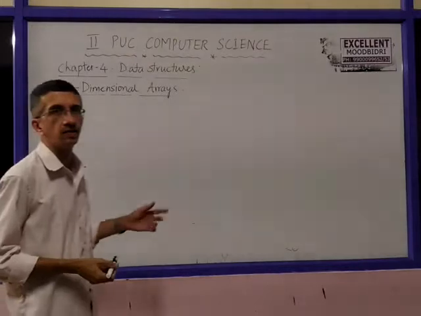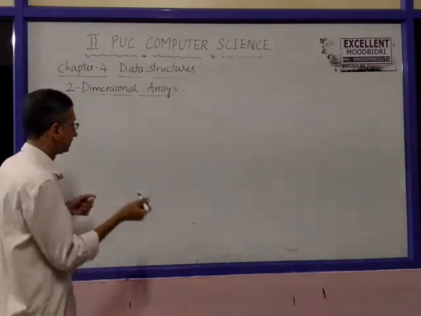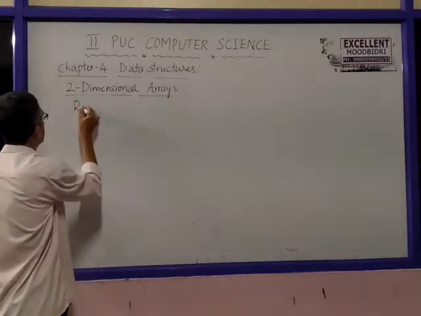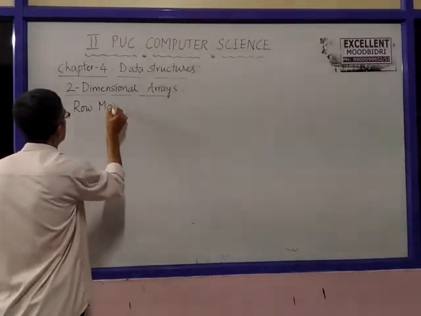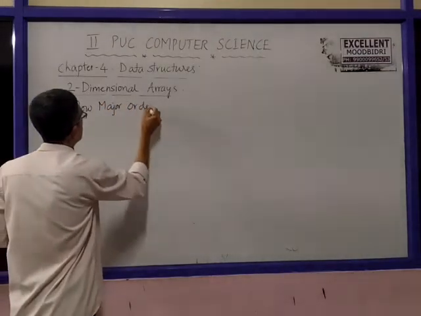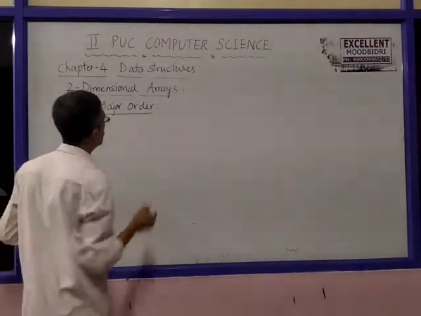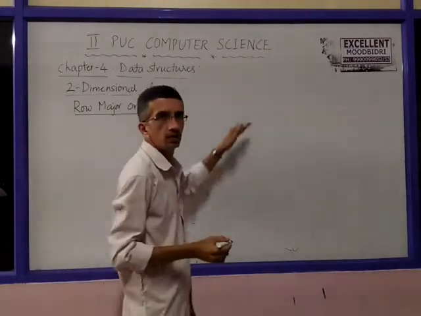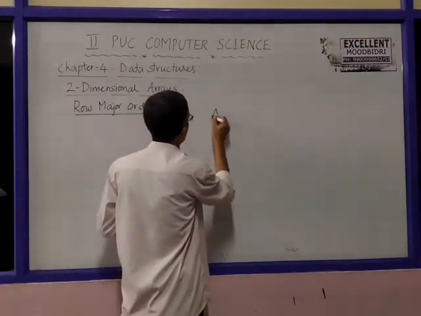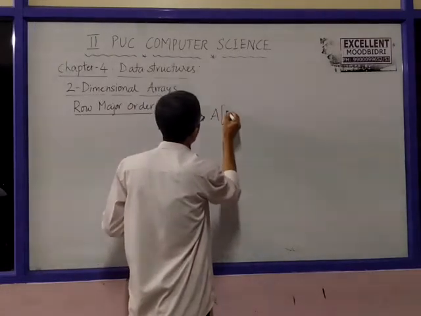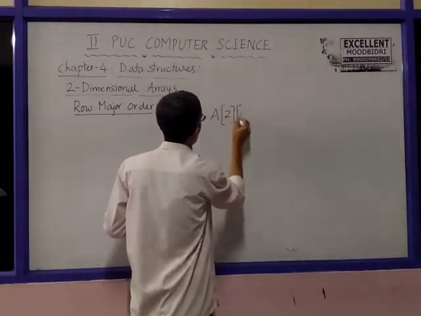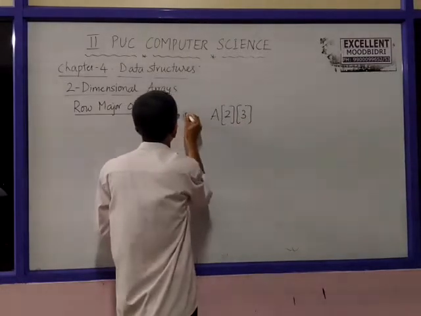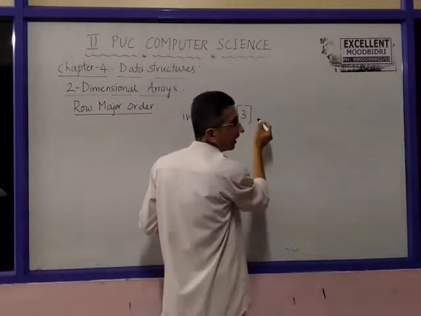Now let us discuss the row major order in detail. Suppose the matrix or two-dimensional array A of 2 by 3.